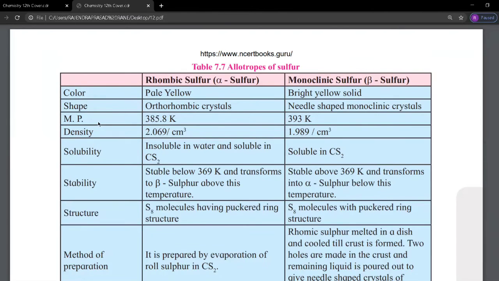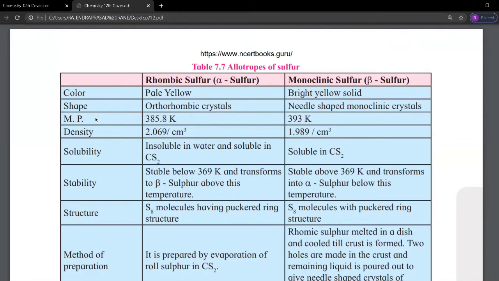The shape of alpha sulfur is orthorhombic crystal, and the shape of beta sulfur is monoclinic needle shape, monoclinic crystals. The next point is melting point.